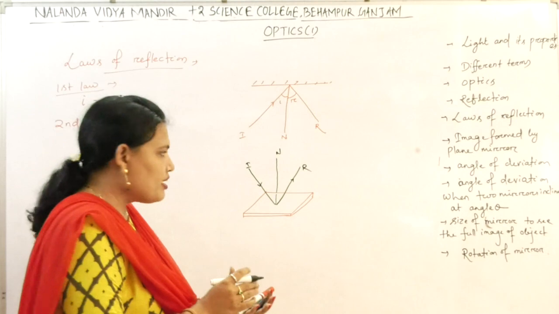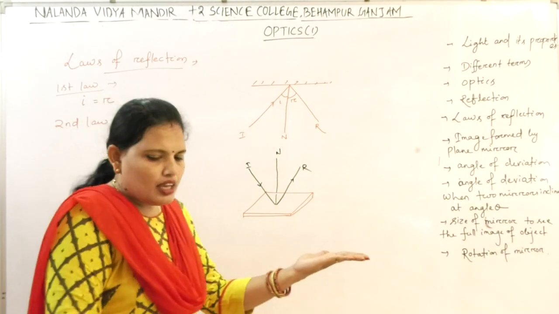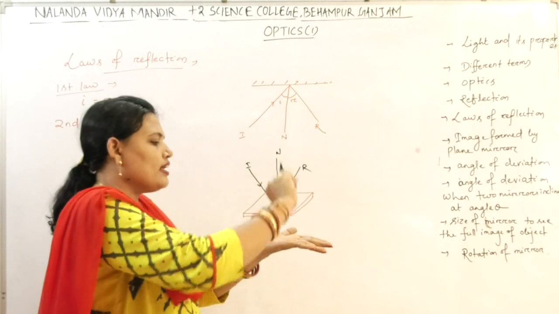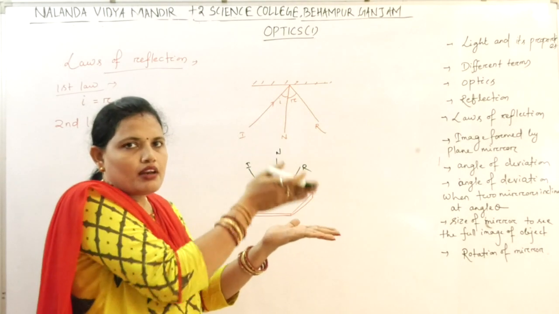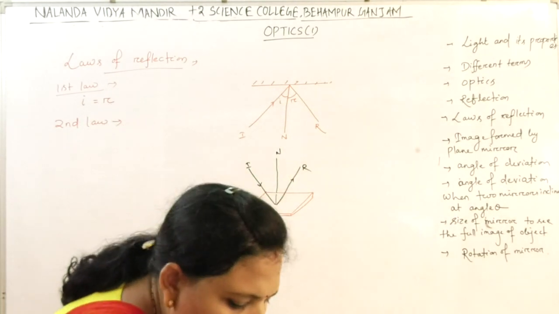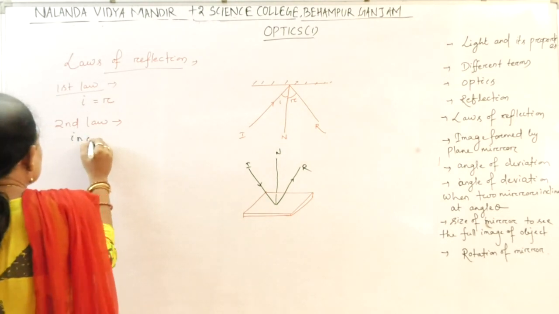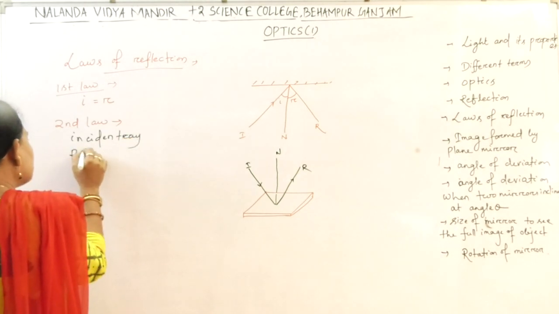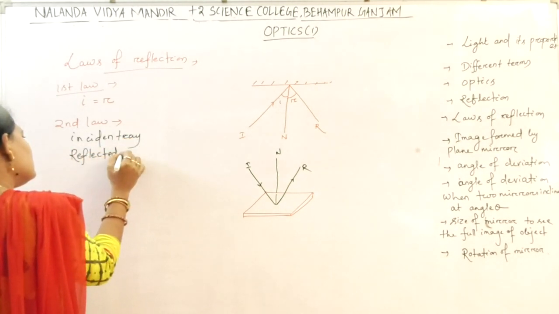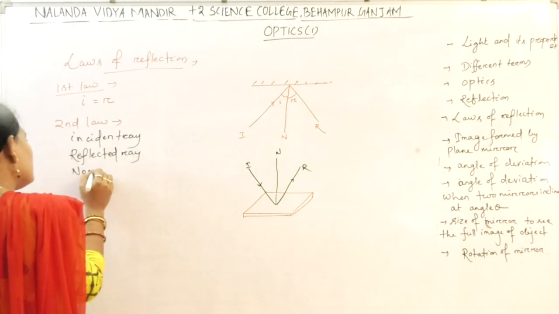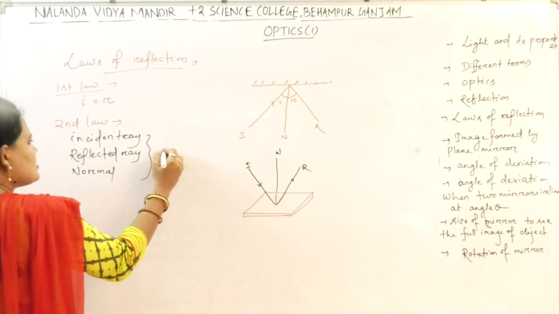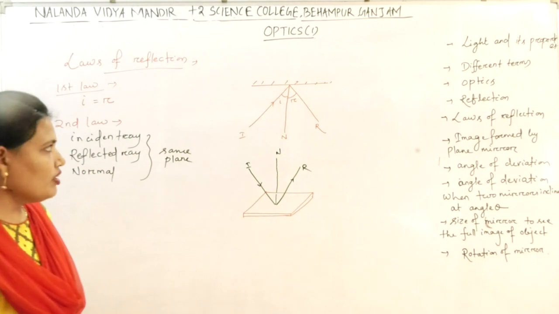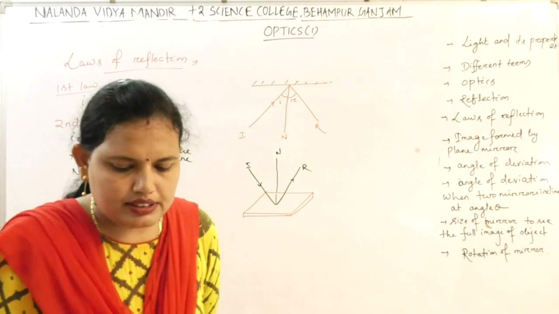So in which plane will it remain? If this is the plane of the mirror, then the incident ray, the reflected ray and the normal all will lie in this plane. Clear? Incident ray, reflected ray and normal all lie in the same plane. Okay, so these are the laws of reflection.